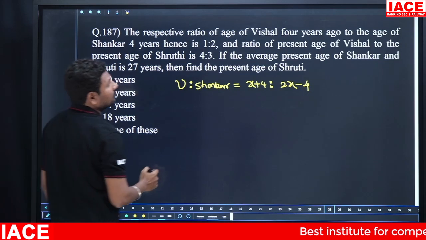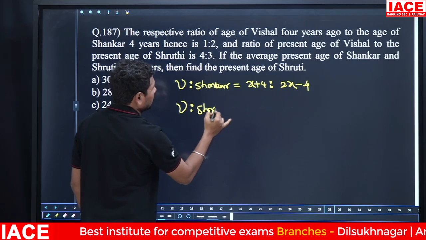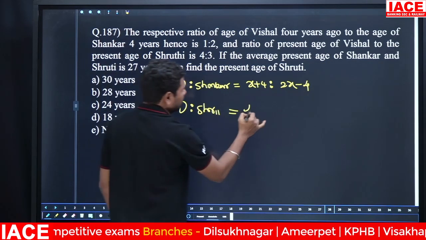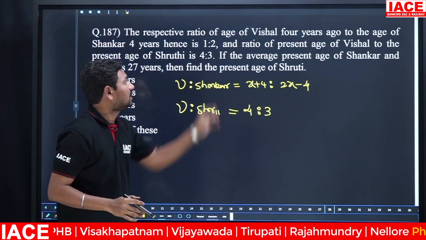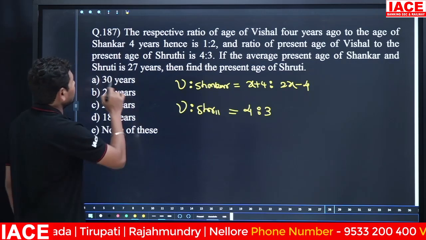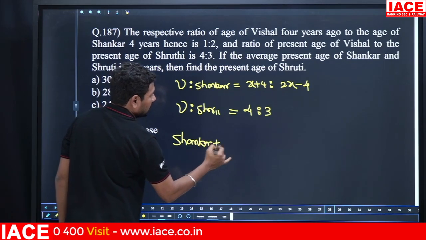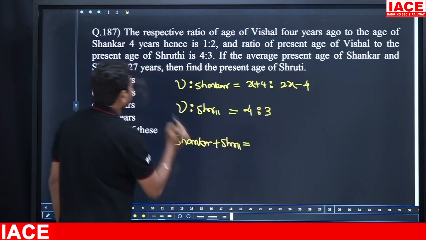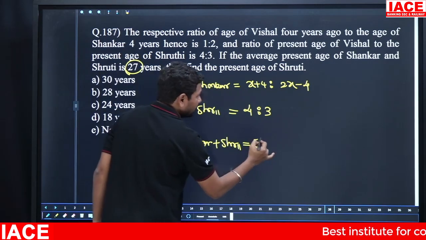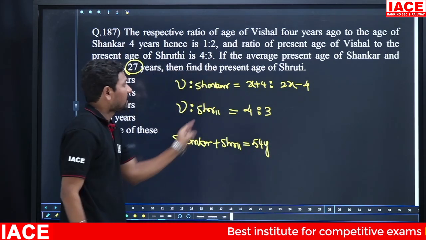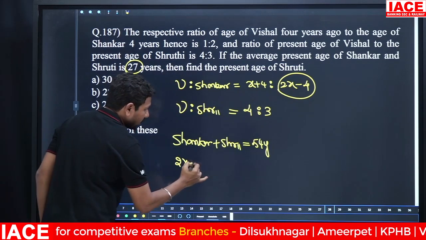Next line, the ratio of the present age of Vishal to the present age of Shruti is 4:3. Vishal to Shruti is 4:3. The average present age of Shankar and Shruti is 27 years. But the total value is how many years? 54 years. Now I have to substitute the Shankar value. Shankar's value is how much? 2x minus 4.